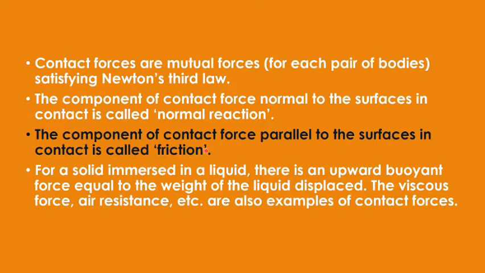When two bodies are solid, solid to solid, then this component is termed as the friction or the frictional force. So it is simply an opposing force. Of course, we have to deal with friction in detail in this very lecture only.